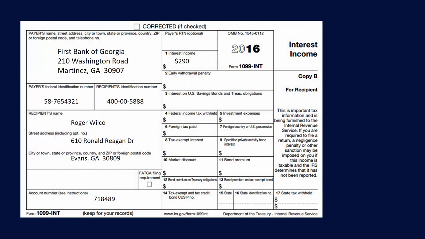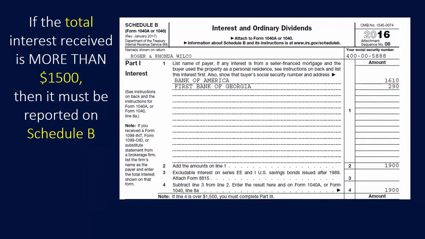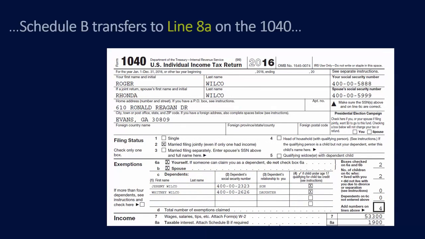Here's a typical 1099-INT. Interest income is generally reported on this form. If the total amount of interest that you receive is more than $1,500 in the tax year, then it must be reported on Schedule B. Schedule B, the total, then transfers to line 8A on the 1040.